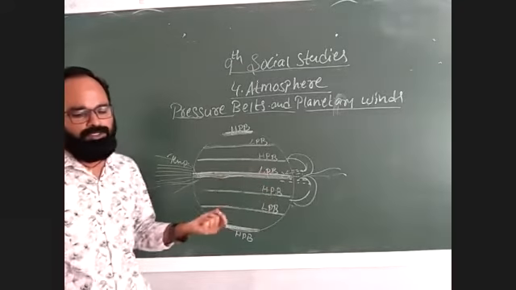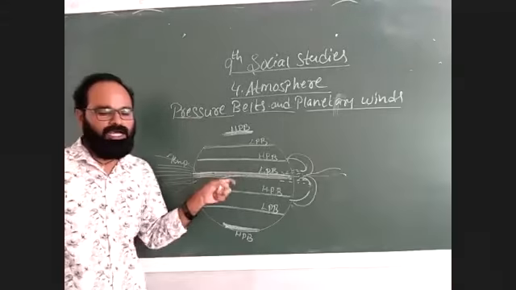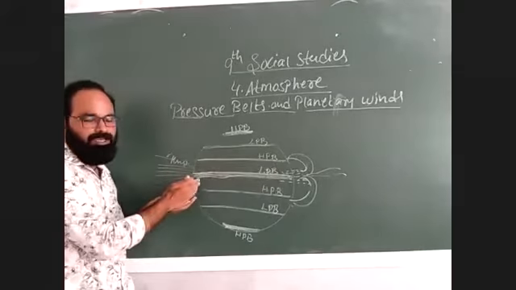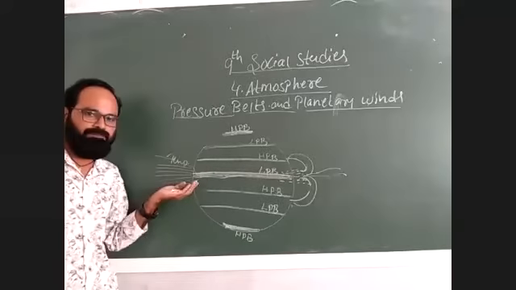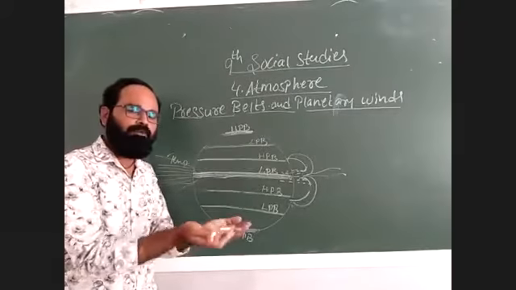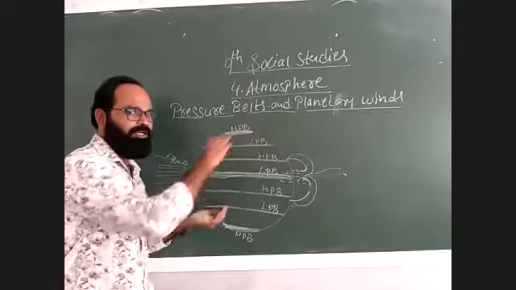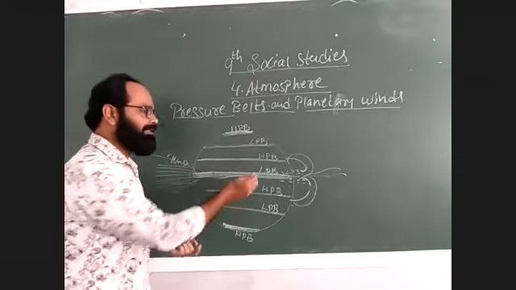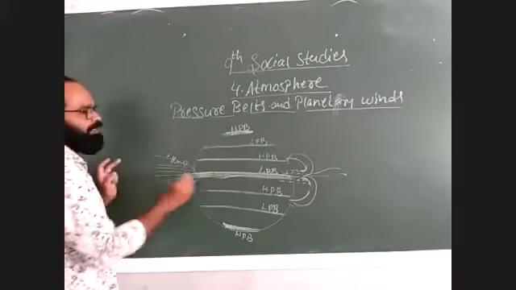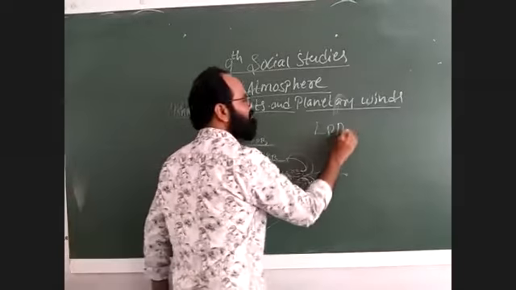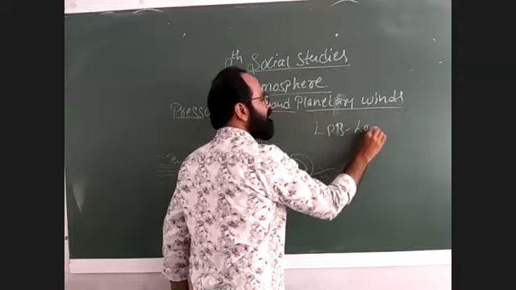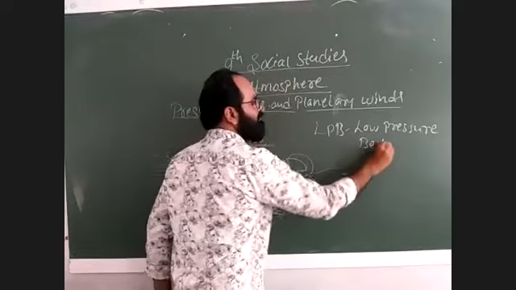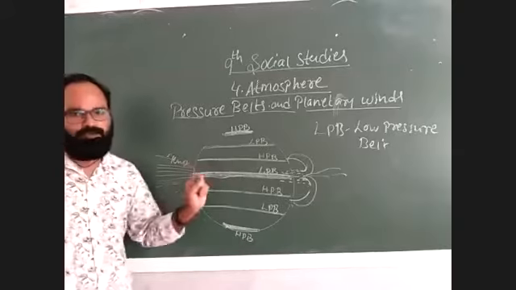That is the second point: fewer molecules are found. Whatever molecules are present in these locations are being raised up by the temperature of the sun, and they are moving into different directions. So what happens here? Fewer molecules are available. That leads to LPB, that is low pressure belt. I hope you understood it.